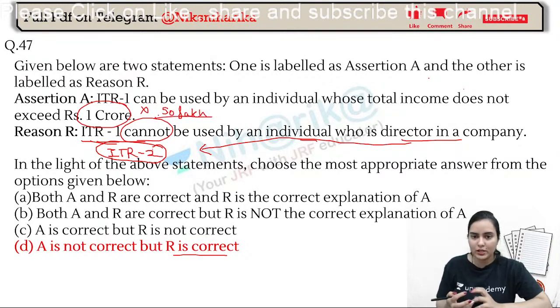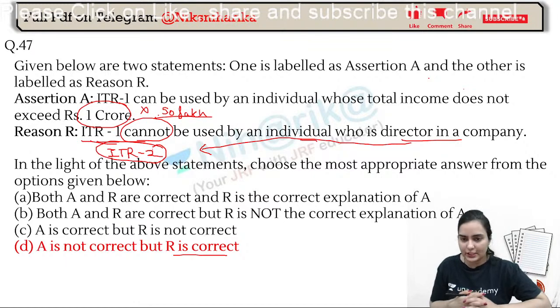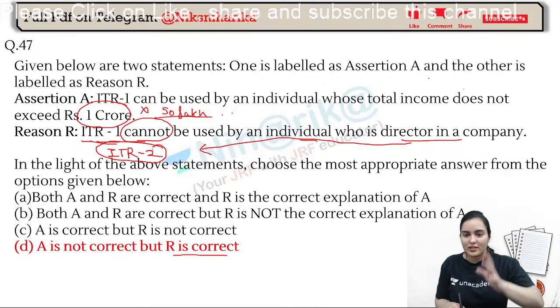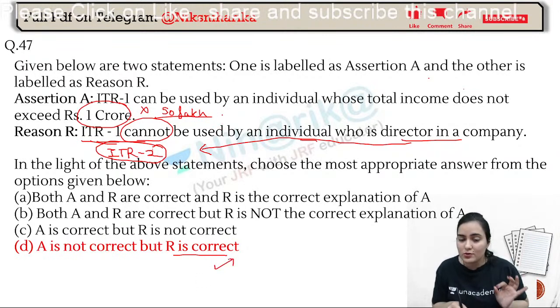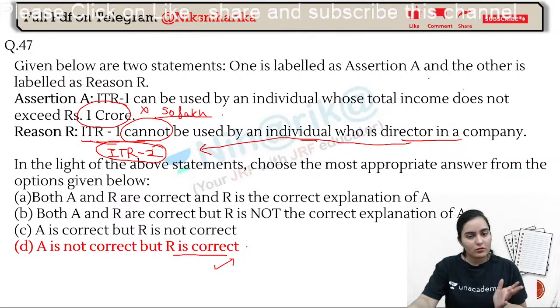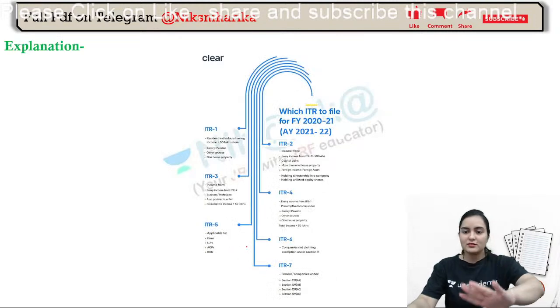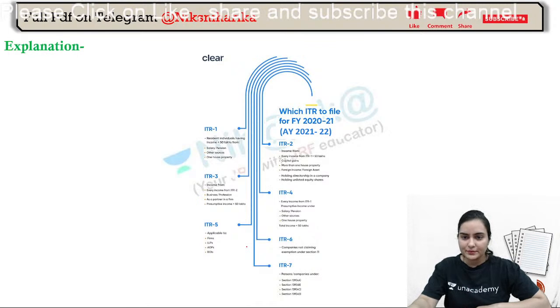If you want zoom, like in the material, then you will get it in zoom form also. Okay, got it. So the text, you can say the material, is directly given. You just have to pick it. You just have to apply in assertion and reason. And this question comes under the very easy category. This was a very simple question. Okay, it is a direct question. Again the same chart will follow, again the same explanation will follow. Okay, next.